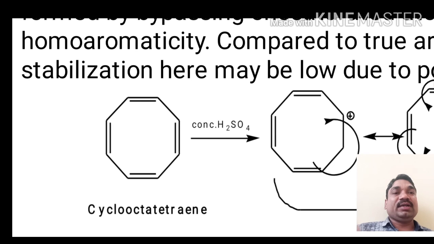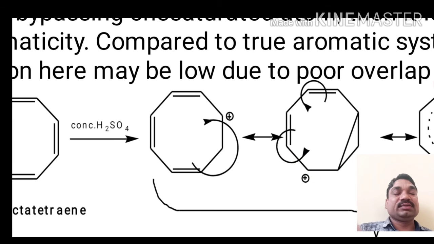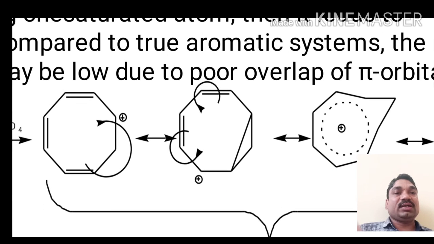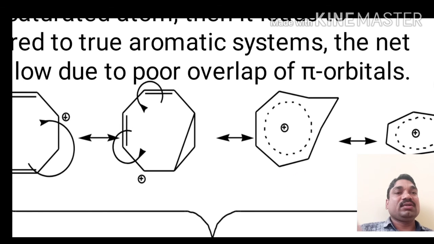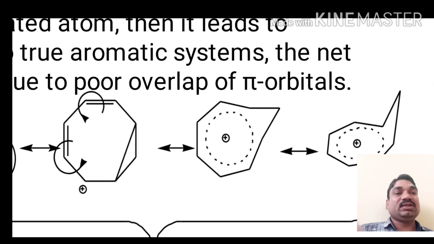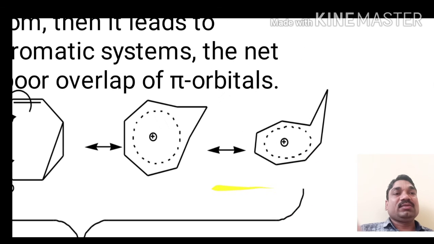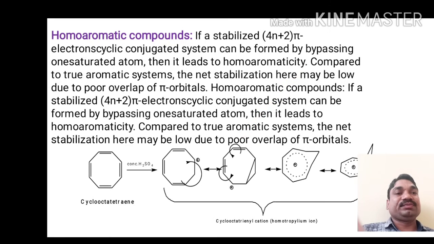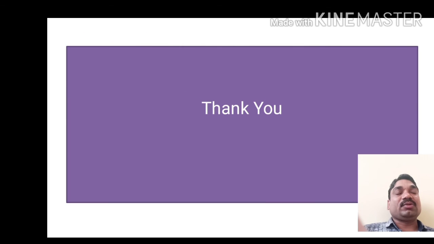Cyclooctatetraene is treated with concentrated sulfuric acid. It results in the formation of a carbocation. This carbocation undergoes delocalization and one of the carbons, which is in sp3 hybridization, takes another position and the 6 pi electrons revolve around it. So this is the cyclooctatetraene cation, homoaromatic in nature. This explains the homoaromaticity in the compound due to the polarity of the molecule, and the molecule wants to gain stability. That's why this compound is aromatic in nature.